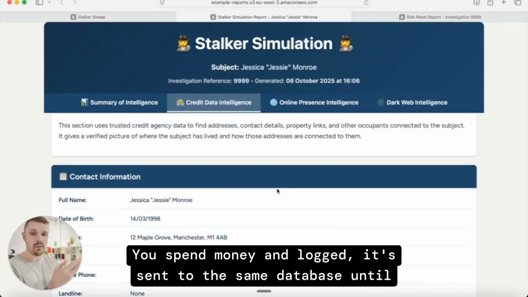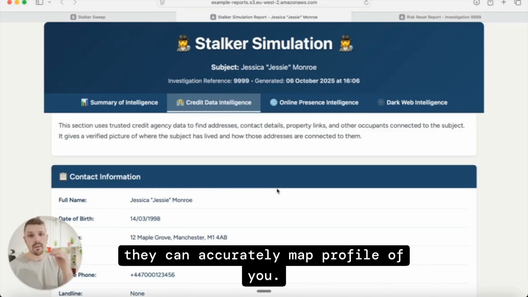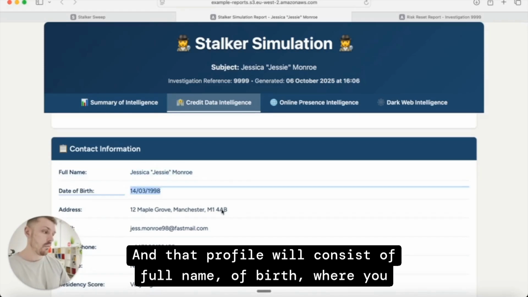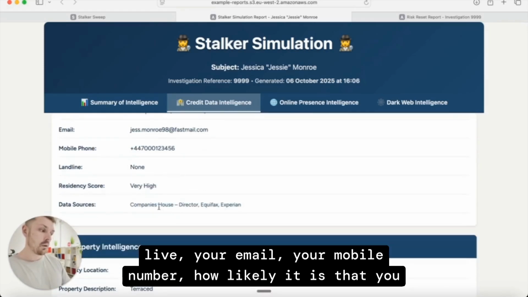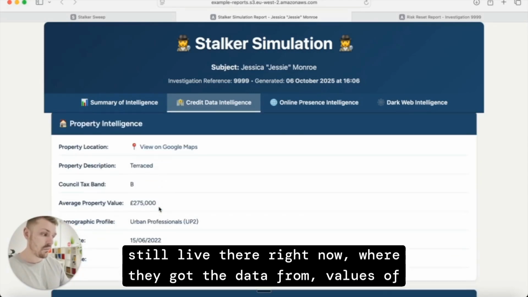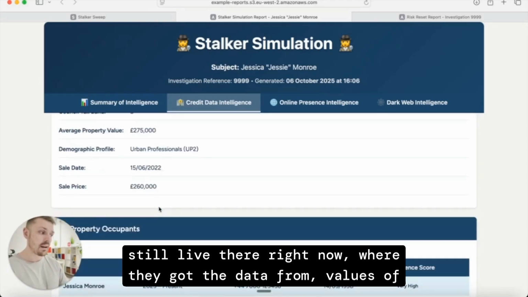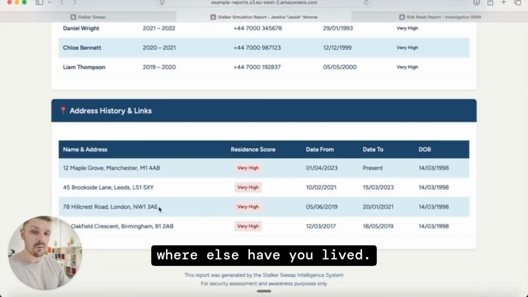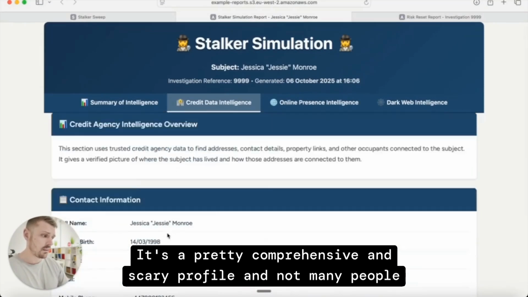We spend money, it's logged, it's sent to the same database until they can accurately map a profile of you. And that profile will consist of full name, birth, where you live, your email, your mobile number, how likely it is that you still live there right now, where they got the data from, values of the house, who lives at your house, who lived at your house before you, where else have you lived. It's a pretty comprehensive and scary profile.